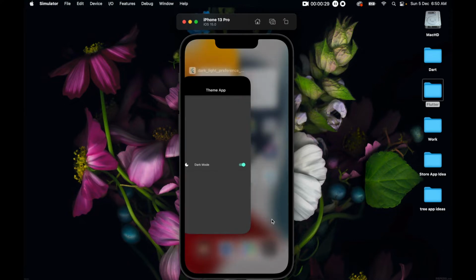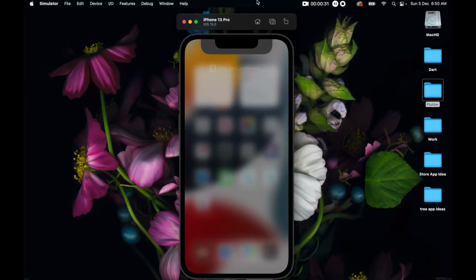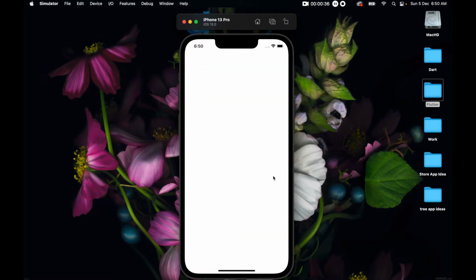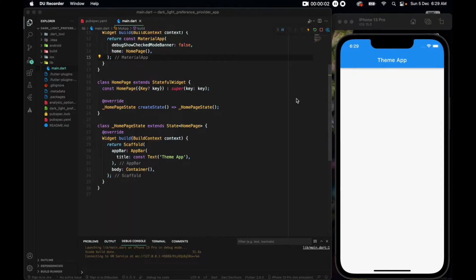I'll just close it properly. And if I turn it back on again, we should be in the previous state that we were in, and we are.